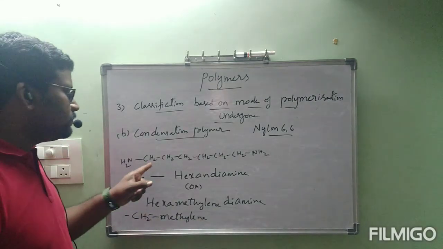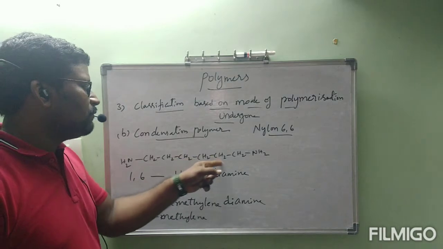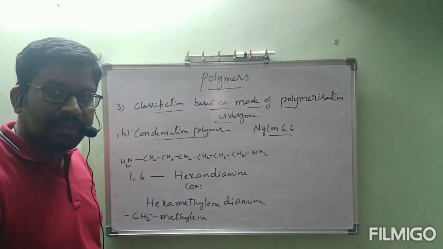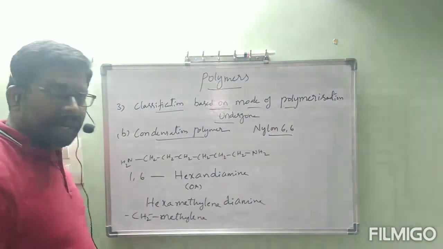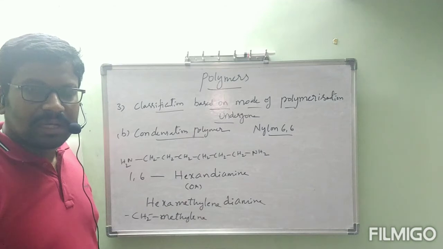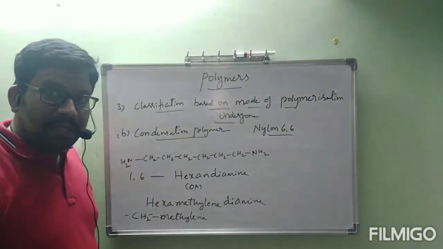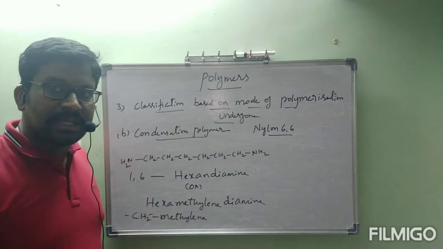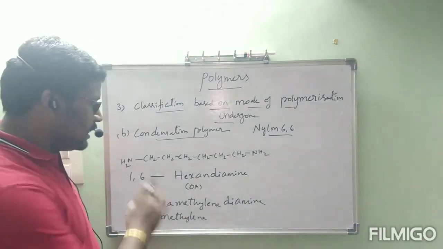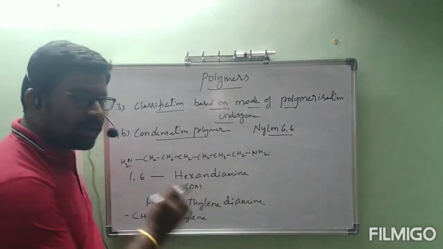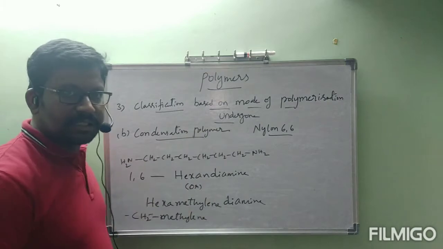Like that, how many methylene groups are there? 1, 2, 3, 4, 5, 6. Hex. Hexamethylene diamine. Numbers are not mentioned. This is the common name. Okay. Hexamethylene diamine, this is the common name. This is familiar when compared to hexane-1,6-diamine. Now, this is the explanation of this one monomer present in nylon 6,6.